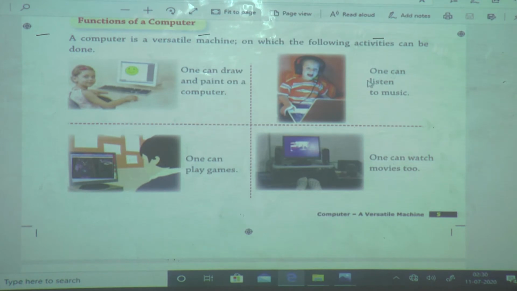Next, by using a computer we can listen to music, right? We can listen to music also, and by using a computer we can play games. If we want to watch a movie, then we can watch the movie on the computer also.